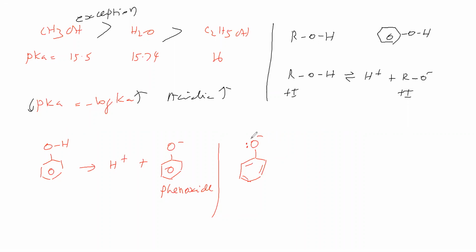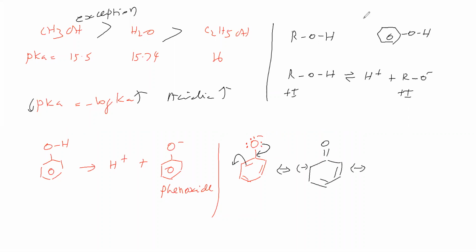In this resonance, which is a donor and which is acceptor? This oxygen will donate a lone pair, and this pi bond will shift like this. Therefore, oxygen double bond, here pi bond, here negative charge.